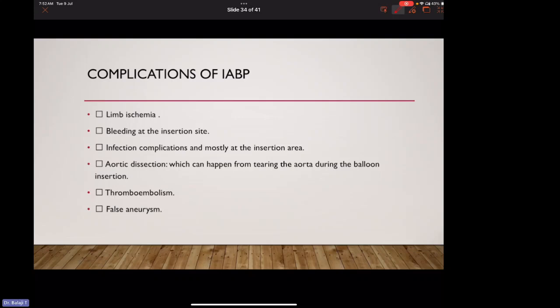Complications of IABP. Most commonly, the IABP is inserted through the femoral route, so some amount of blood supply to the lower limb is compromised, which can manifest as limb ischemia.